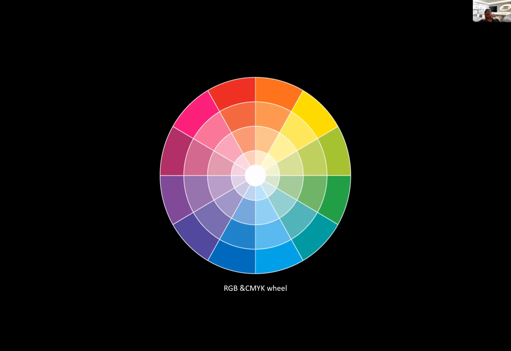What we'll go through today is basically what is color, how do you define color, how do you get the color you want, and how do you mix both of them together. So basically, what is color? If you ask a physicist, he will say that it's a wavelength of light. Each color can be measured as a wavelength of light.